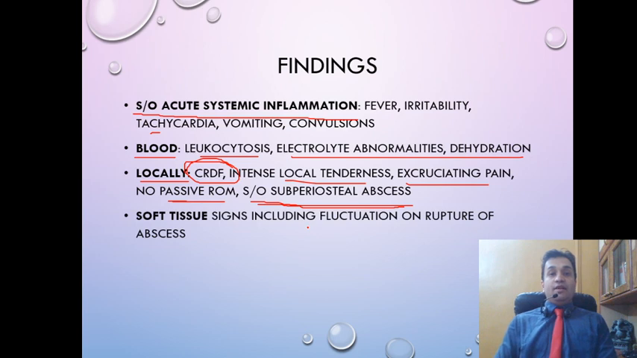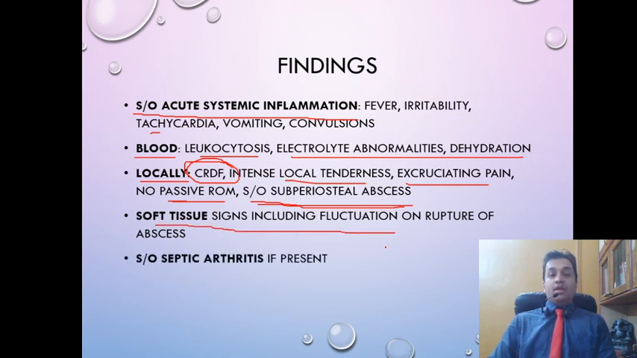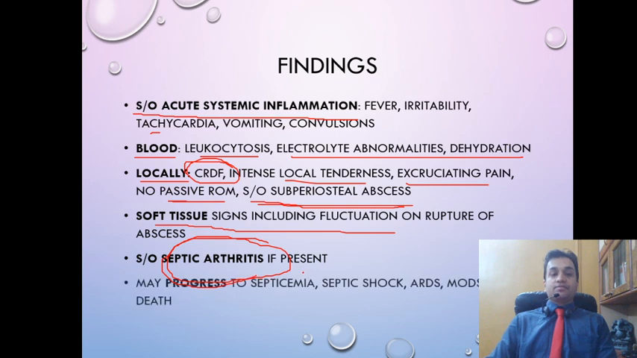Moving on, if there is a well-defined cellulitis with a subcutaneous abscess, then signs of abscess such as soft tissue swelling and fluctuation would be present. If there is septic arthritis such as in the hip joint, then there will be decreased range of motion and increased pain as is seen in a septic arthritis.